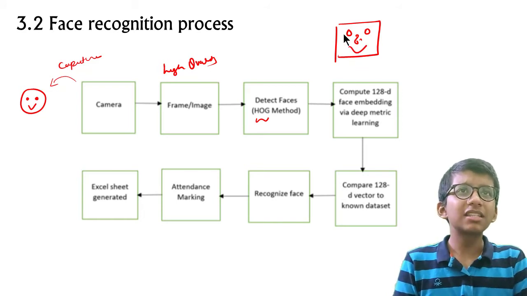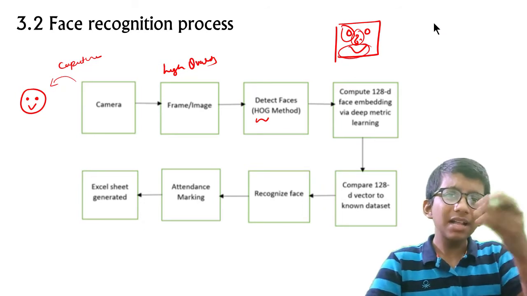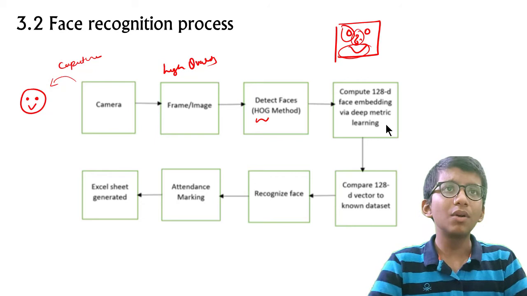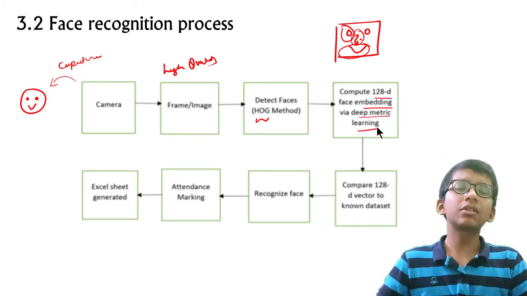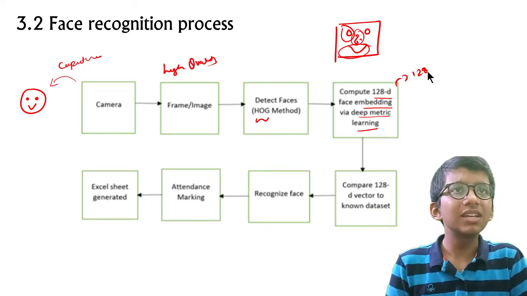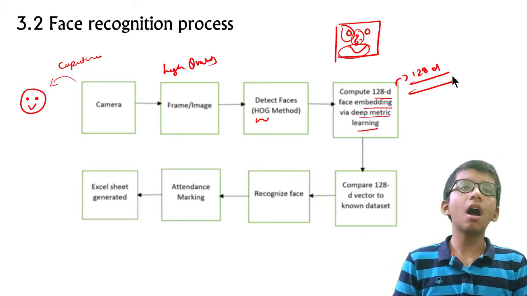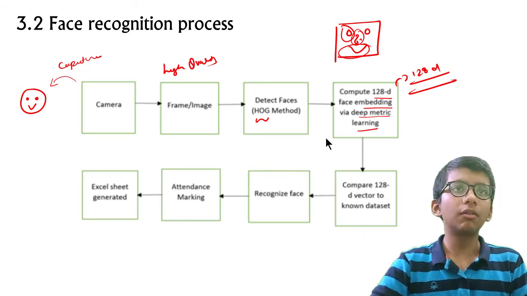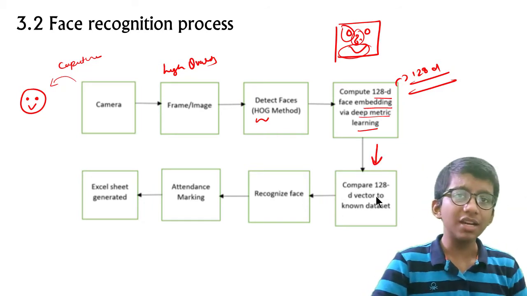It separates the eyes, the nose, and so on, and matches them with the existing database. It encodes a 128D face embedding using deep metric learning, and then compares it to the known dataset.